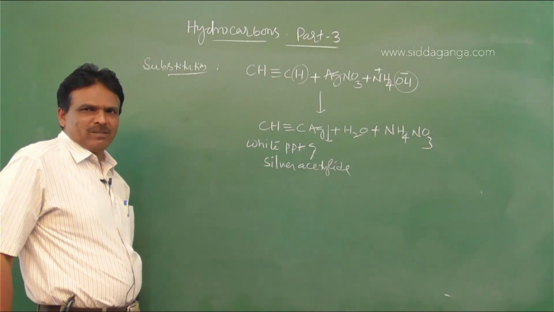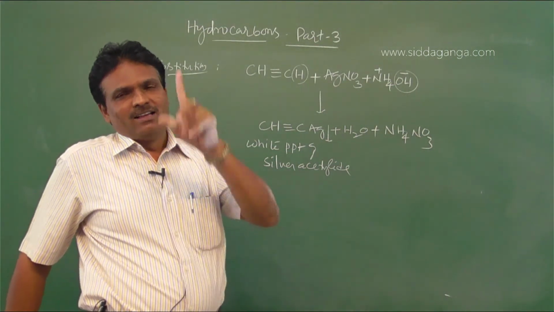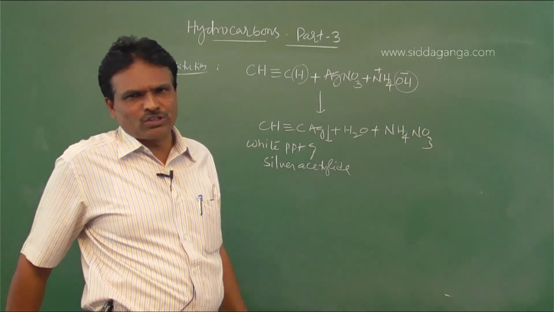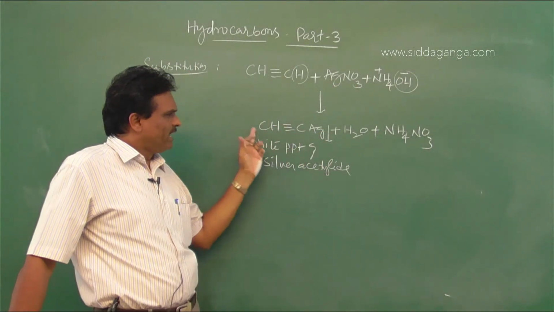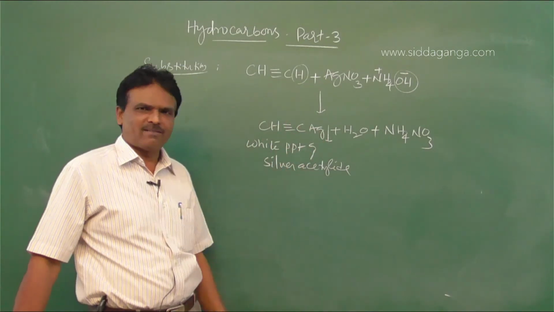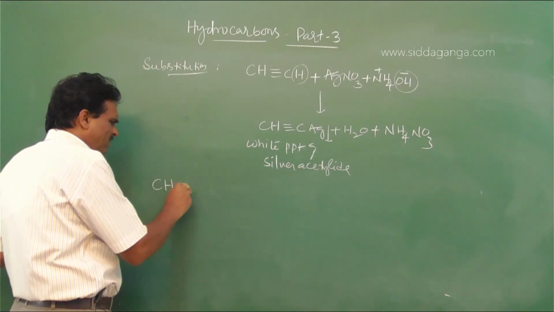So how would you distinguish between ethylene and acetylene, if asked? Acetylene contains acidic hydrogen. So when it is treated with ammoniacal silver nitrate, we get a white PPT of silver acetylide.